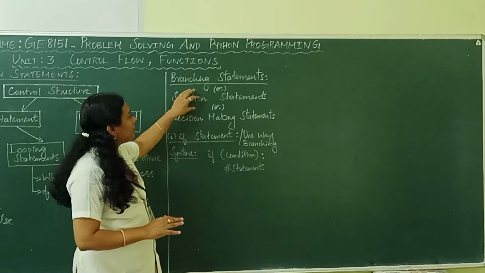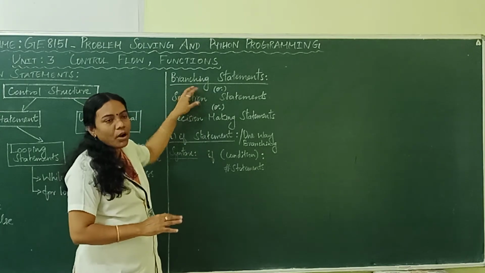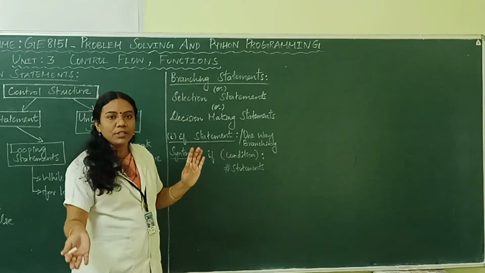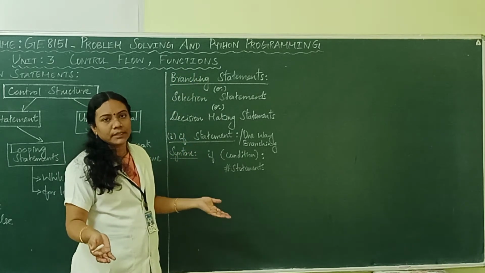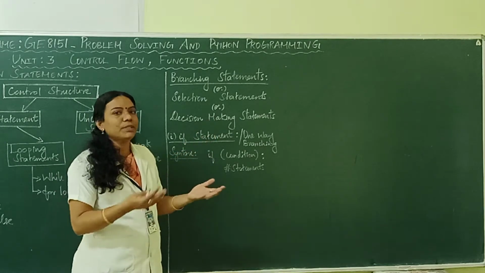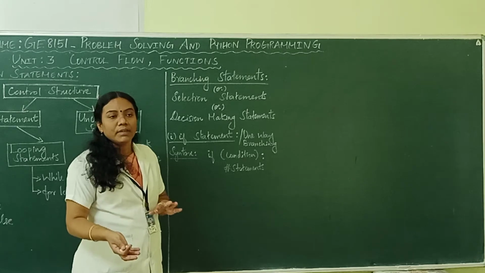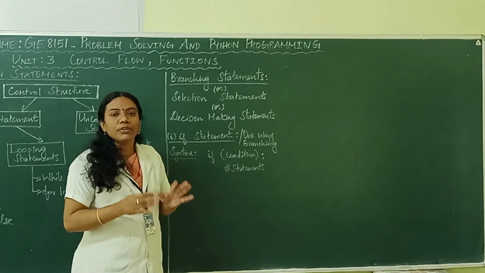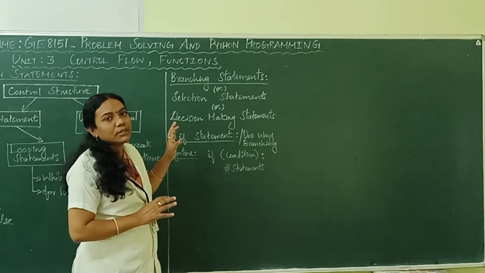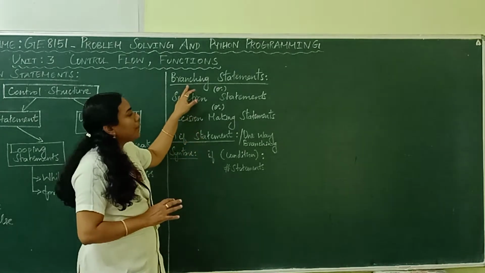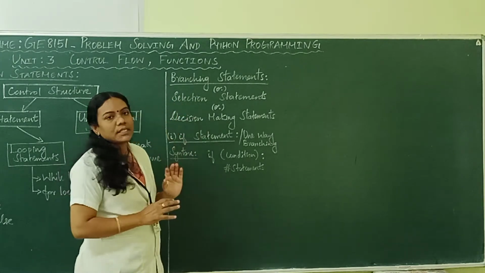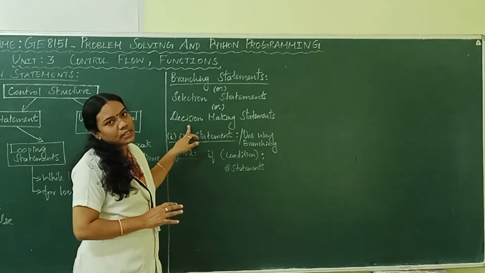Okay, so it is mentioned as a selection statement, or it is moving on one side, right? That's why it is mentioned as branching, true branch or false branch. You can mention it like that. So decision making means in order to take a decision, right? That is which is greater or which is smaller, whether it is equal or not. Like that, if you need to take a decision or you need to check a condition, you can use these statements. So the names are provided like this. It can be called a branching statement or selection statement or decision making statement.